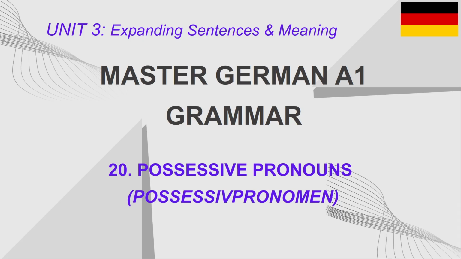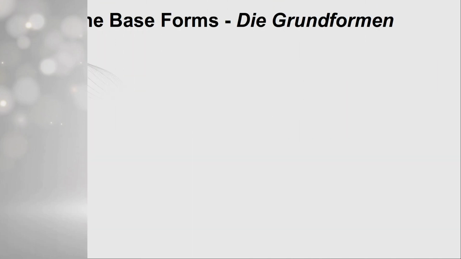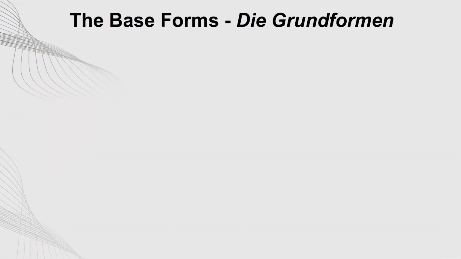Today, we're going to learn how to express ownership in German using possessive pronouns. These are the words like my, your, his, and her. Using them correctly is a simple way to expand your sentences and make your conversations much more personal. Let's get started. The base forms, die Grundformen.